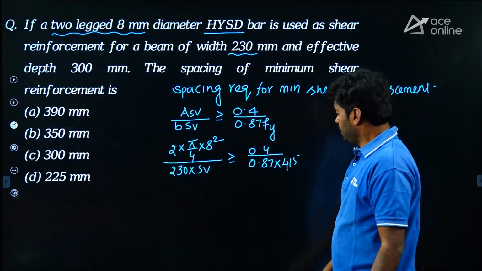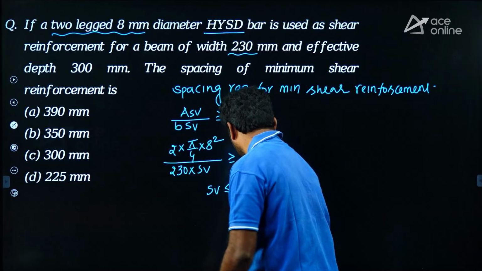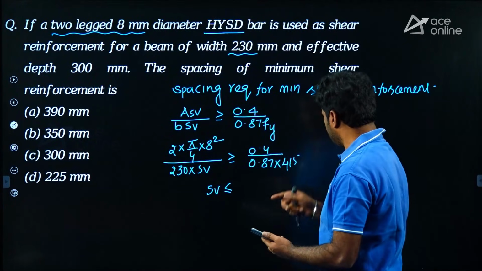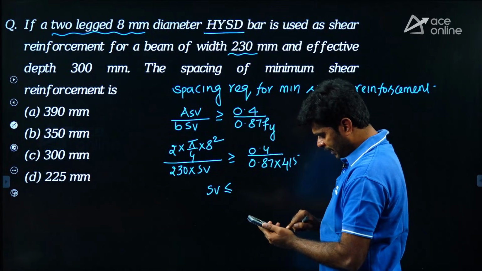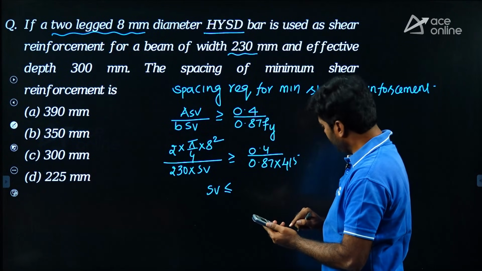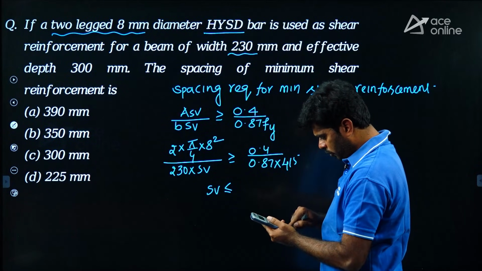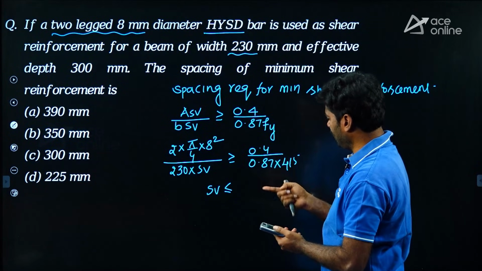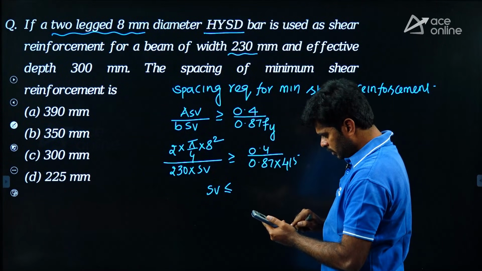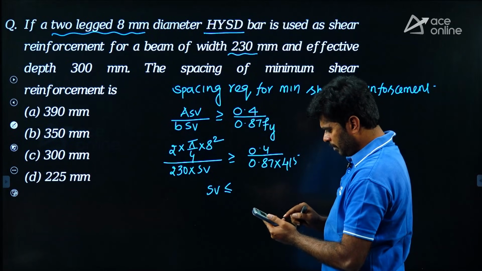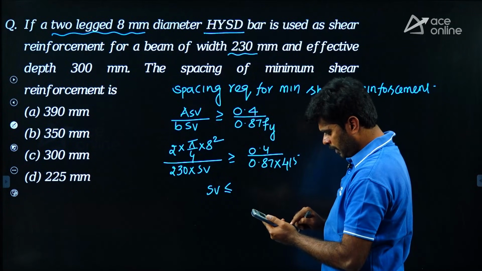So simplify this value, you will get Sv. Sv should be less than or equal to how much? Let us simplify this. It is 0.87 fy into Asv, 2 into pi by 4 into 8 squared, upon 230 into 0.4.